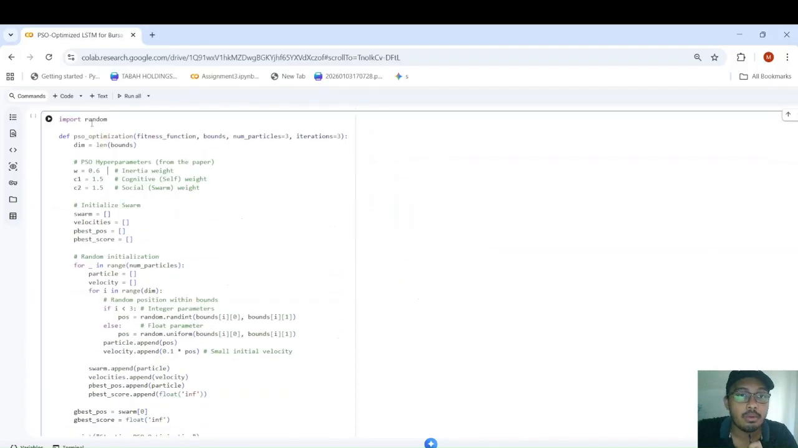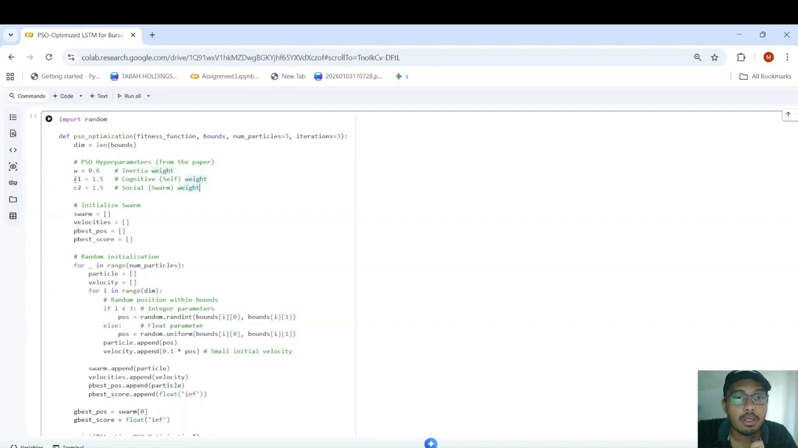So now we start the actual PSO optimization. W is the momentum or the inertia weight. If the momentum is too high, the particles will just fly past the best values. And if it's too low, then it will not change direction to keep exploring. So 0.6 is the balance, the best value.